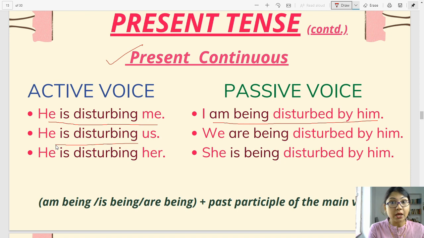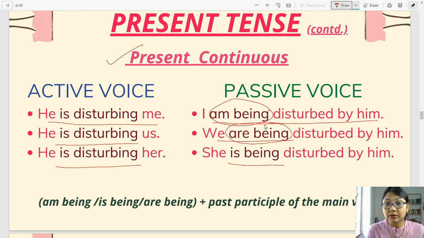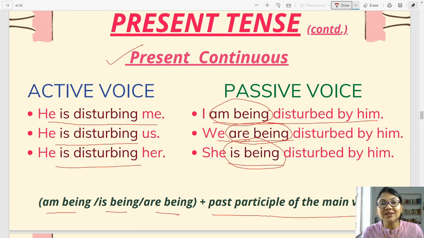He is disturbing us. We are being disturbed by him. He is disturbing her. She is being disturbed by him. So: am being, are being, is being. Look at the sentences. So what do we learn from here? In present continuous, am being, is being, are being plus the past participle of the main verb. That's it for you to remember.